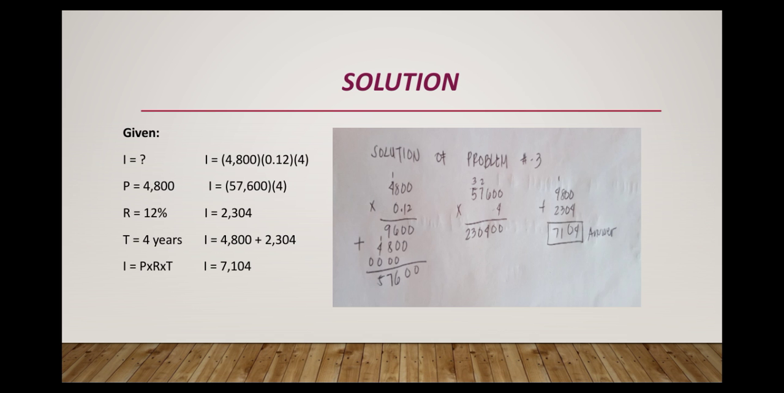I equals 57,600 times 4. I equals 2,304. I equals 4,800 plus 2,304. And the answer is 7,104.